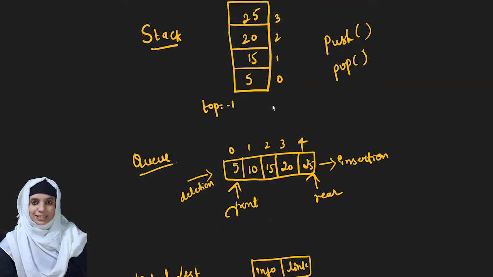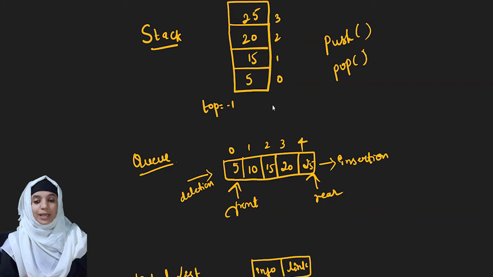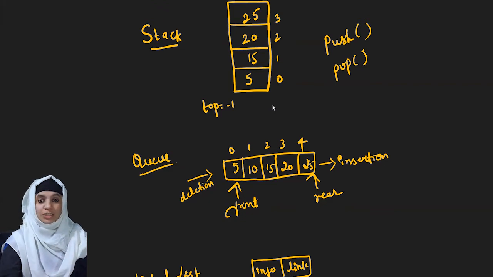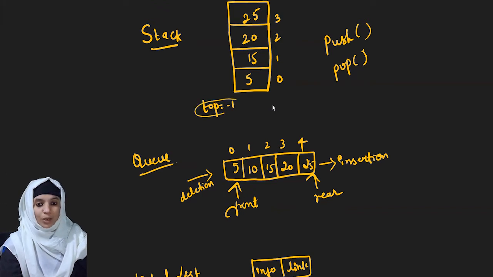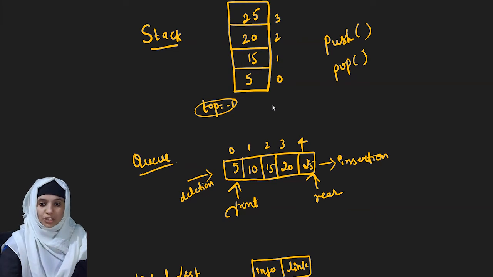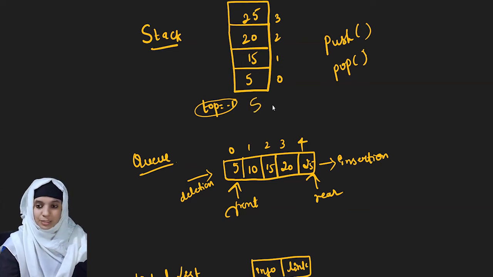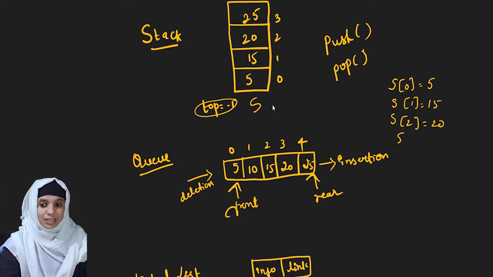Our next data structure is stack. What is stack? Stack is another linear data structure in which the elements are inserted and deleted only from one end, that is the top. Initially when the stack is empty, your pointer value will be -1. When we add items like 5, 15, 20 and 25, your stack will be full. Let's keep the stack name as S. When I ask what is S of 0, your item will be 5. S of 1 is 15. Similarly, S of 2 holds 20 and S of 3 holds 25.